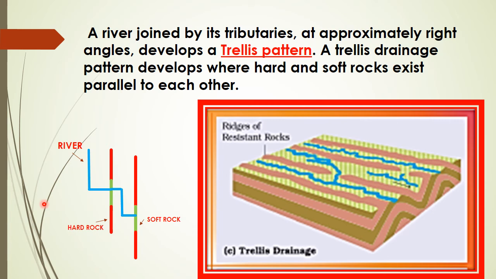So you can see the tributaries which run parallel and want to join the main river, and when there is a soft rock, it cuts the soft rock normally at a right angle, and then it flows ahead, flows down because of the slope. Again it meets the soft rock and cuts the rock, so it joins the main river at almost right angles. So this is a pattern which is called the trellis pattern.